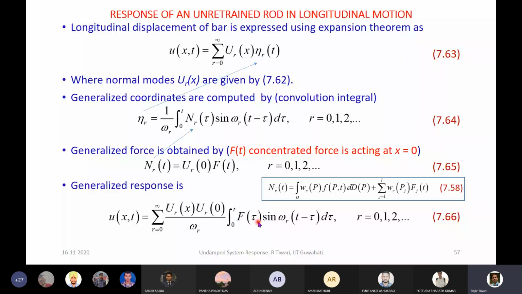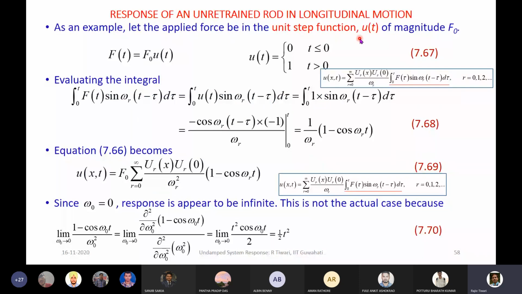So now here we are applying a unit step function. At the end, whatever force we apply, we are applying a unit step function of magnitude F naught. So that can be represented as F naught u(t), where u(t) is defined as 0 when time is less than or equal to 0, and is 1 when t is greater than 0.